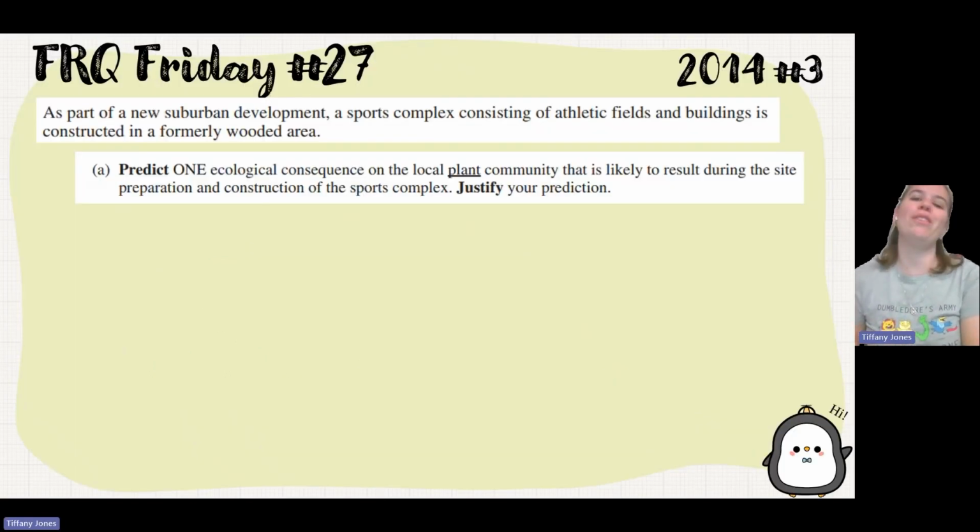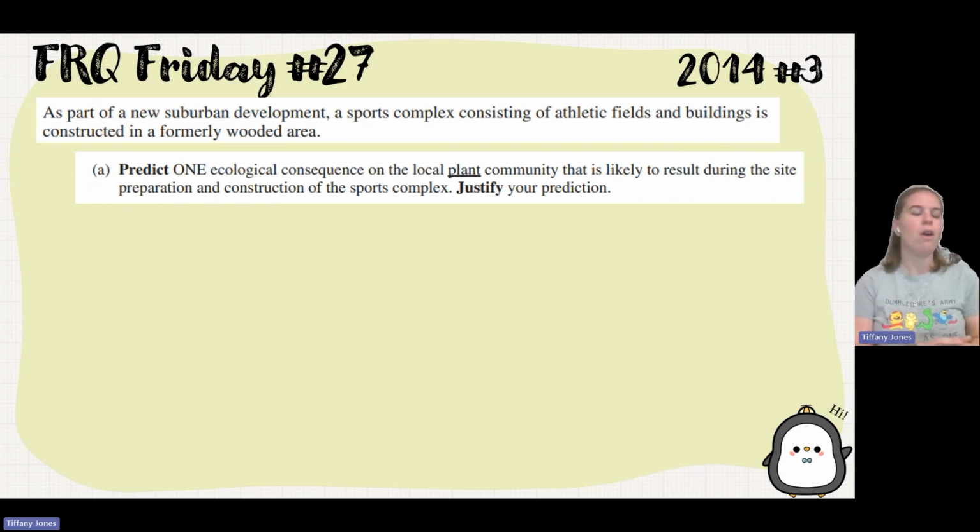Video 2014, number 3 on ecological changes and human impact. As part of a new suburban development, a sports complex consisting of athletic fields and buildings is constructed in a formerly wooded area. Part A asks us to predict one ecological consequence on the local plant community that is likely to result during the site preparation and construction of the sports complex. Justify your prediction. So what we see is that there's this wooded area.